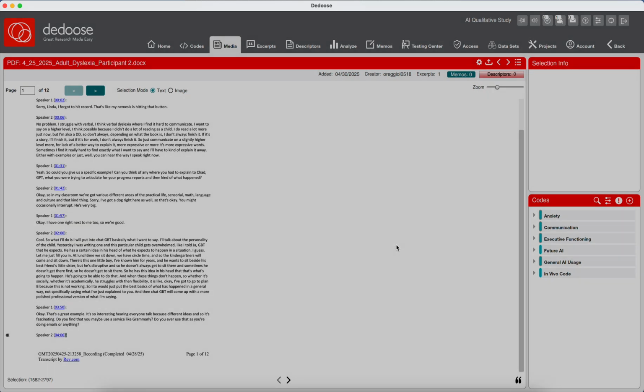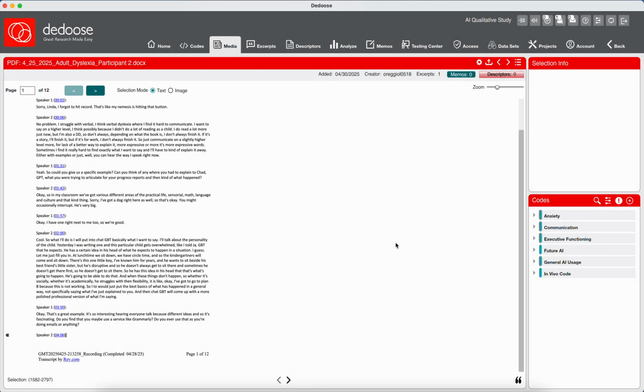Now, what's interesting is this is one of the instances where we have multiple codes happening, because she's also talking about putting the basics in and having ChatGPT come up with this more professional piece. So she's giving it the starting point, and it's giving her the finishing point.